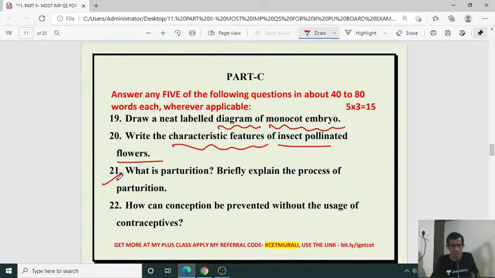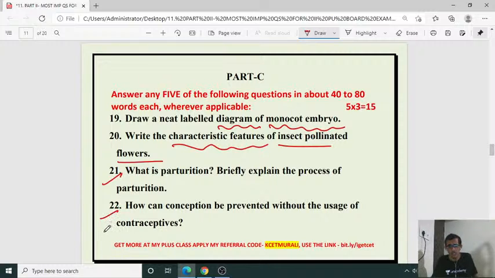Okay. Then what is parturition? Briefly explain the process of parturition. So here the process of labor, the process of childbirth, that is the parturition, isn't it? Vigorous contraction of uterus at the end of pregnancy causes expulsion or delivery of baby, that is what? Parturition. So you have to explain briefly with respect to parturition, which hormone is going to be produced, oxytocin, then fetal ejection reflex phenomena. So all those things we have to write briefly. So that is another important question coming under human reproductive biology.